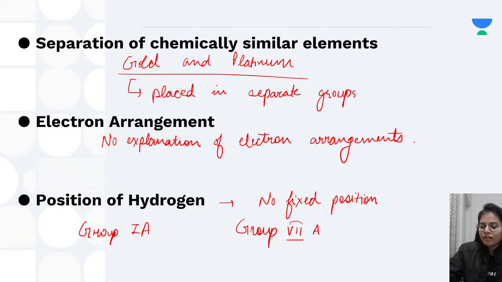Let us quickly revise, and then we will be moving on to certain questions. Now we'll be revising from the very start, talking about Dobereiner's triads, Newlands' law of octaves, and Mendeleev's periodic table. We will have these three topics revised, and then we will move on to the questions.